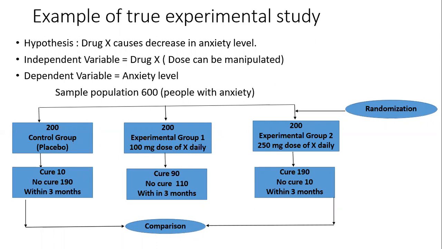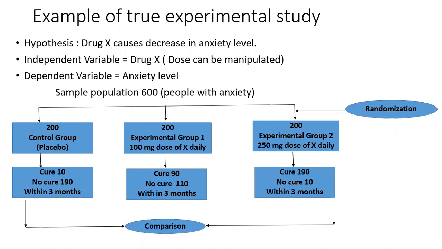And the third group, again an experimental group, received a 250 mg dose of X daily. And here we are using randomization. So the first group is the control group, and the second and third groups are experimental groups. In one experimental group we are using 100 mg, and in the other we are using 250 mg.